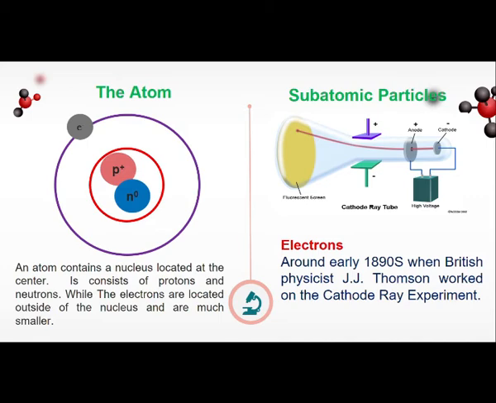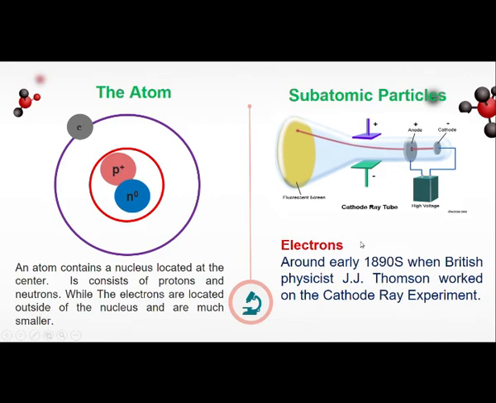It consists of protons and neutrons, while the electrons are located outside of the nucleus and are much smaller. Okay? So atom is the smallest particle na makikita sa mga matter, pero yung mga subatomic particles ng atom is smaller than the atom. Of these three subatomic particles, proton, neutron, and electron, electron is the smallest one. Okay, electrons. Around early 1890s, when British physicist J.J.